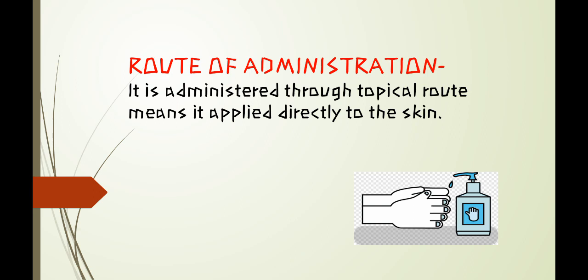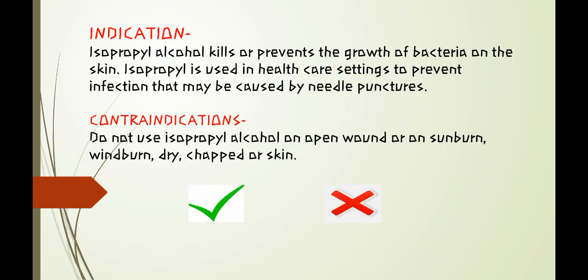Then we see the route of administration. It is administered through the topical route, means it is applied directly to the skin, as it is a skin antiseptic. Then indication and contraindication. Indication: isopropyl alcohol kills or prevents the growth of bacteria on the skin.